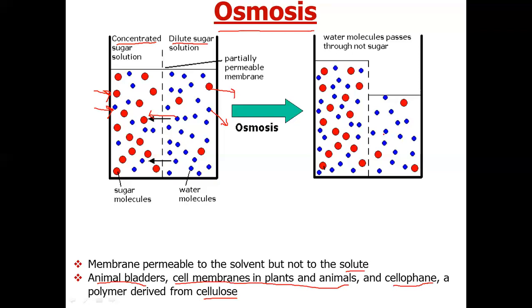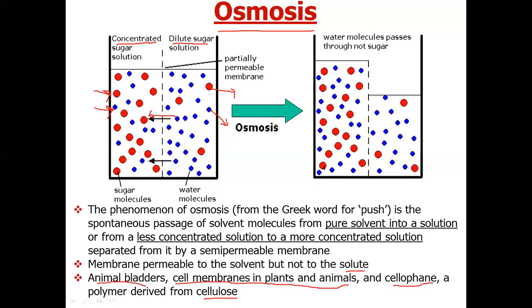Actually, it is a dynamic equilibrium. Dynamic equilibrium means the number of solvent particles entering from right to left is equal to the number of solvent particles entering from left to right. So we will not observe any change, but actually solvent molecules are continuously moving. So we call this a dynamic state of equilibrium. This phenomenon is called osmosis. So what is osmosis? The first thing is that in osmosis there is a movement of solvent molecules.